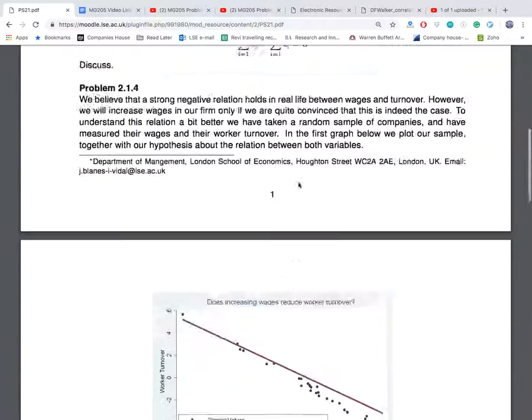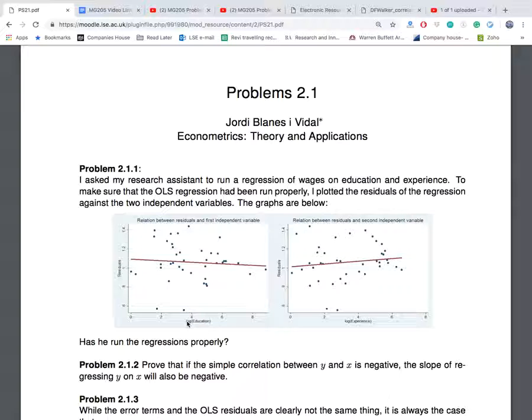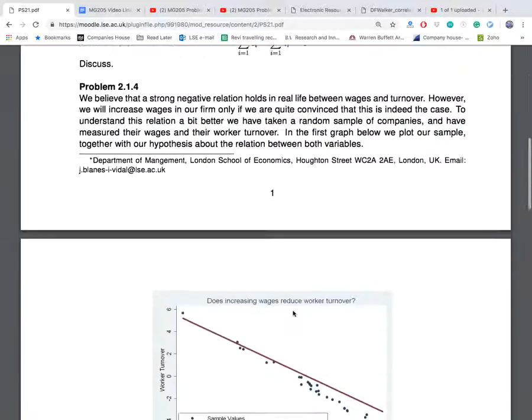If you look at the video on question 1, you'll also notice that what you're really being tested on is mechanical properties. Be mindful that when you see a graph like this, your immediate reaction is to think this is the y variable, this is the x variable. But actually what you've been given here is not a y variable and an x variable of the regression. You've been given the residual coming from that regression. So be mindful of what's on the axis as well.